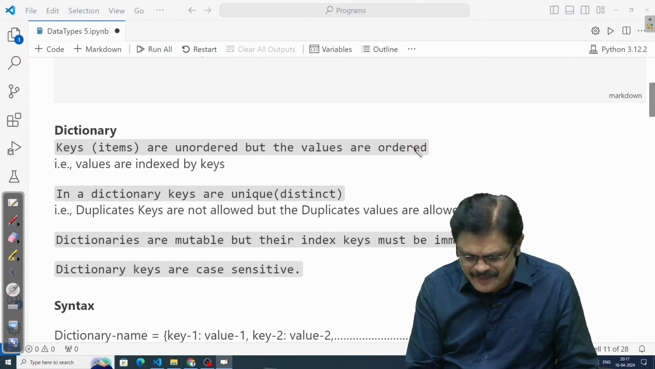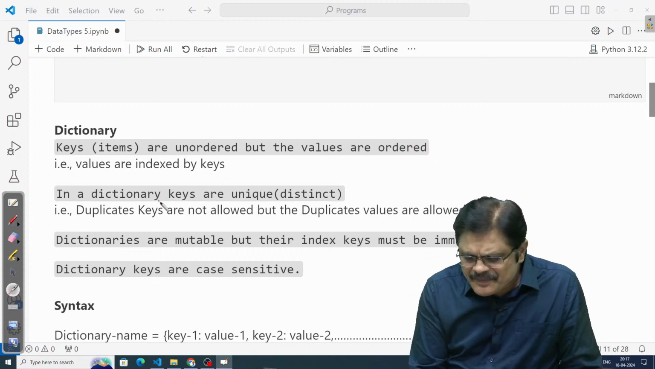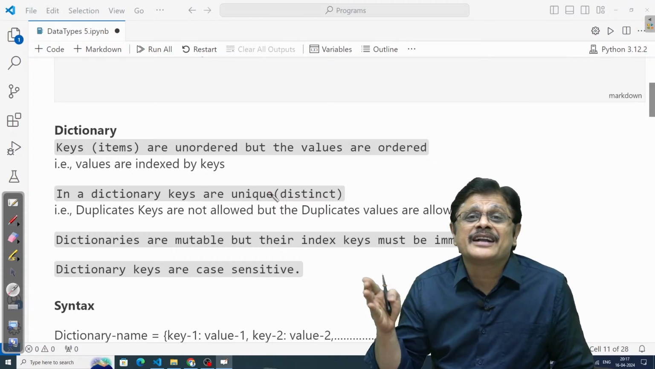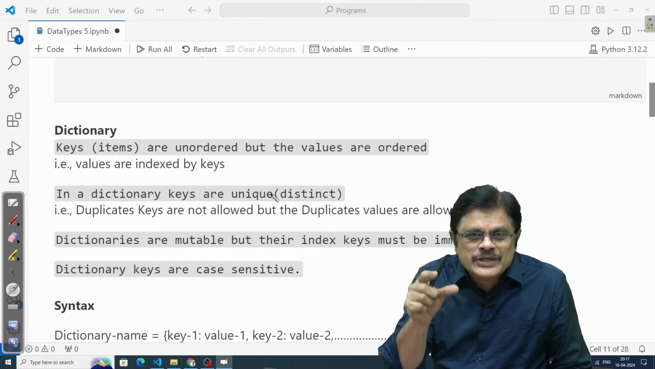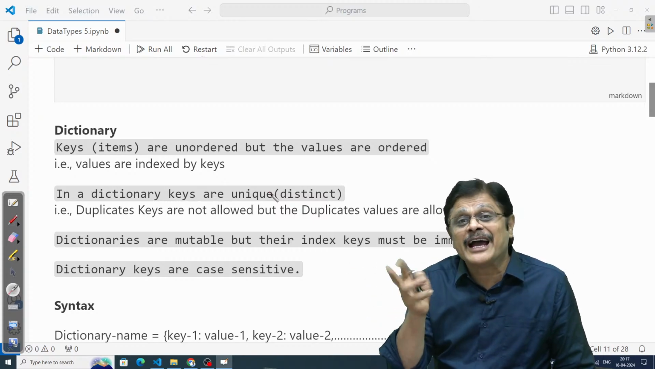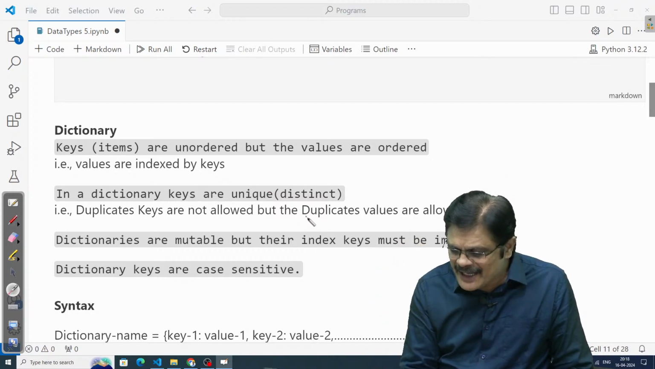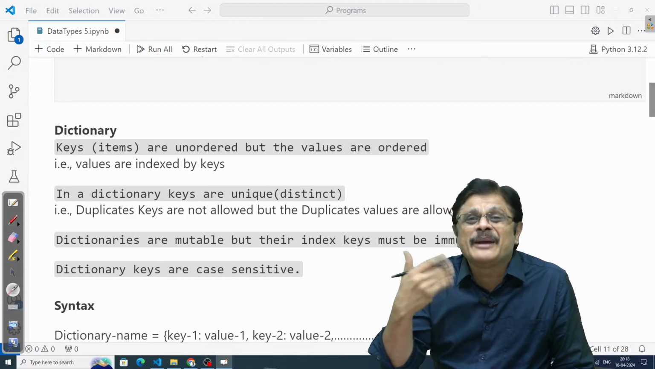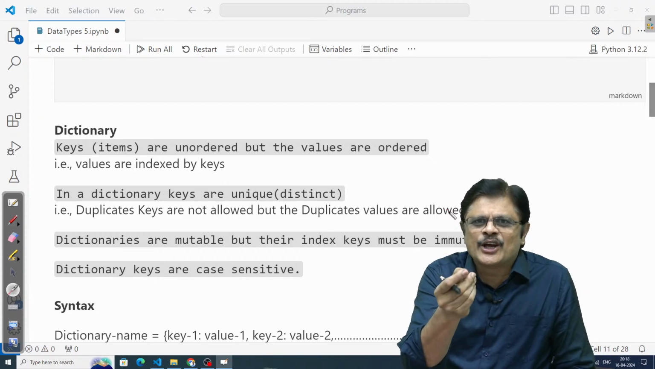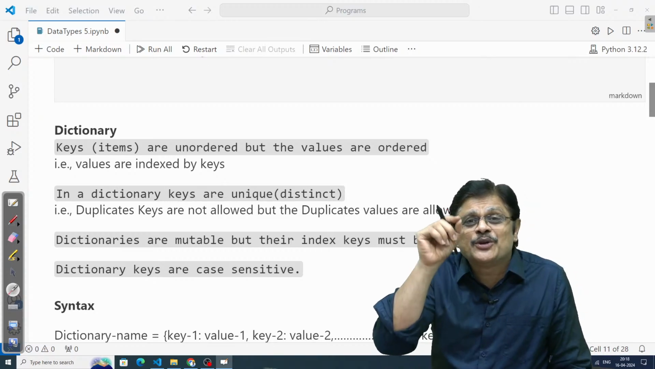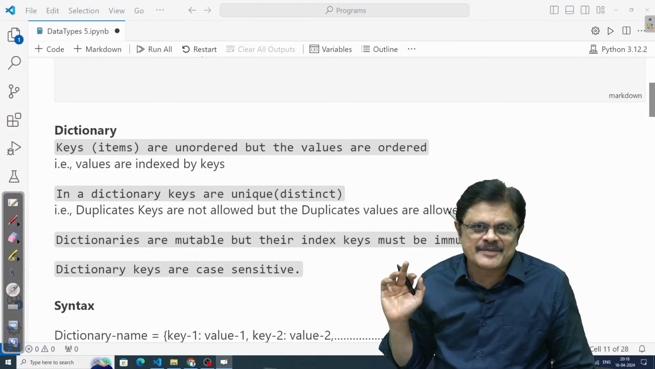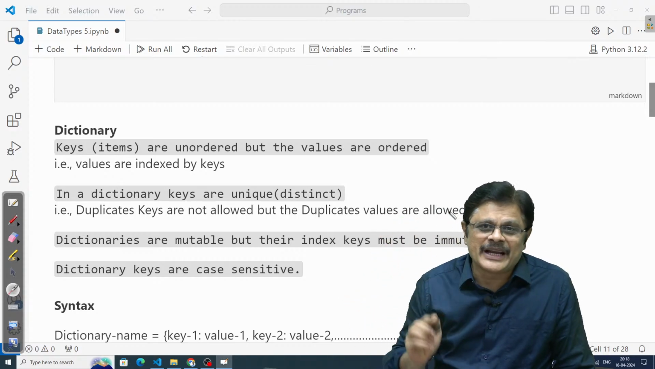That is the idea. Now in a dictionary, keys are unique. Suppose you use a key, you cannot repeat it. Duplicate keys are not allowed, but values can be duplicated. Values can be repeated. Keys cannot be repeated. Suppose I am using a key object like 5, 5 can be used only once. Values can be repeated any number of times, but a key cannot be duplicated.